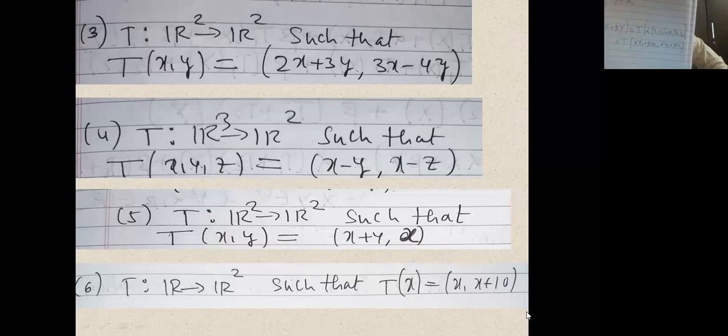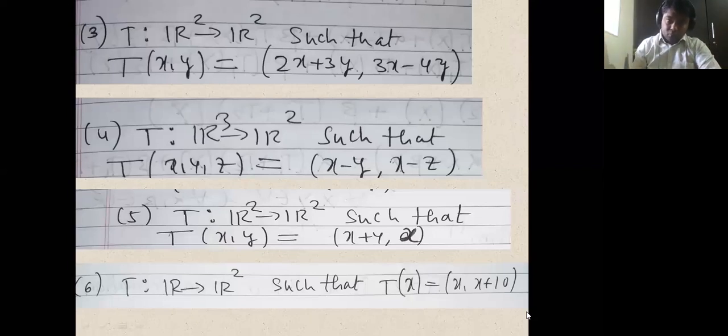Okay, see this what I did. Now apply T on (alpha x1 plus beta x2, alpha y1 plus beta y2). The definition of T is given in the question, so apply on that. The first component, that everything is our x, and the second component, that everything is our y. So apply the definition of T over it.